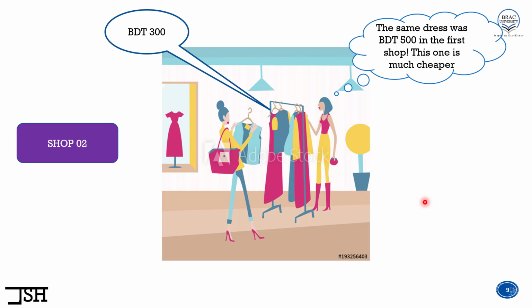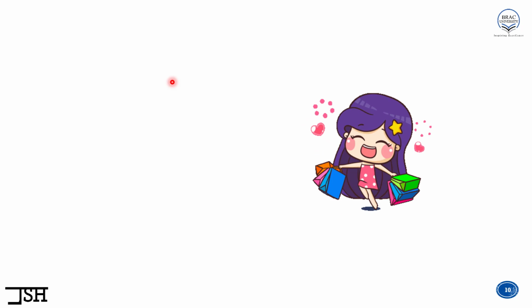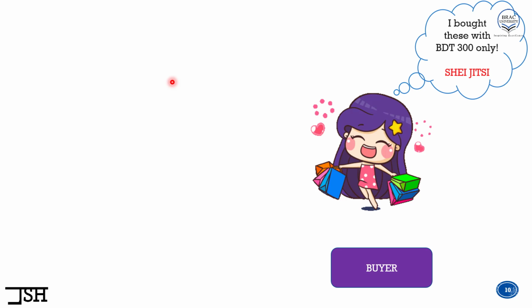The problem is because we fixate ourselves or give too much importance to the first price that we saw, which is BDT 500, we start thinking that BDT 300 is a really good bargain. And very often we ultimately buy this dress, and after buying, something like this happens. We are really happy. Why? Because as a buyer, we start believing something like this. I bought this with BDT 300 only.